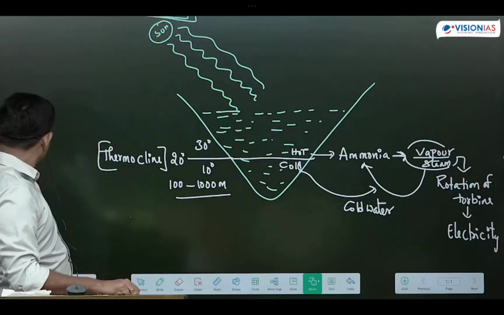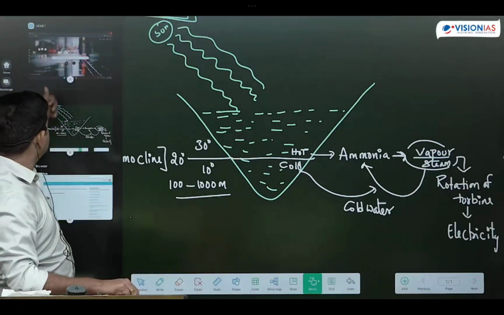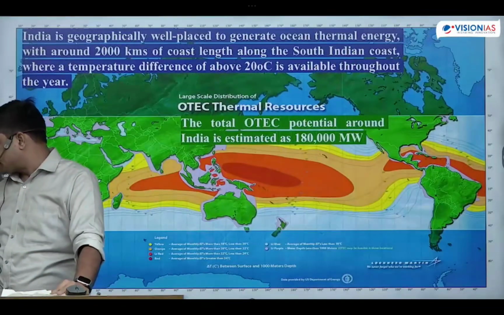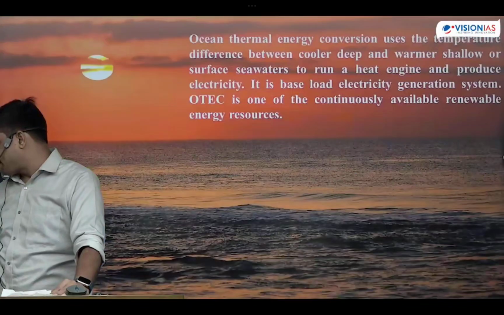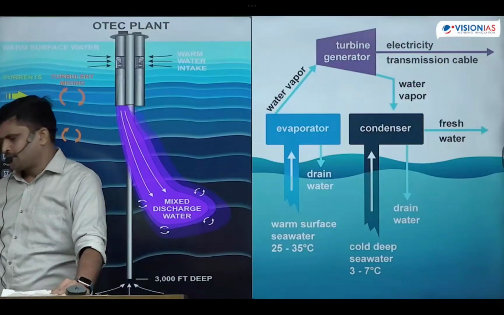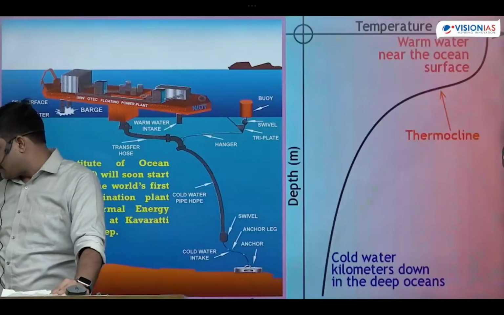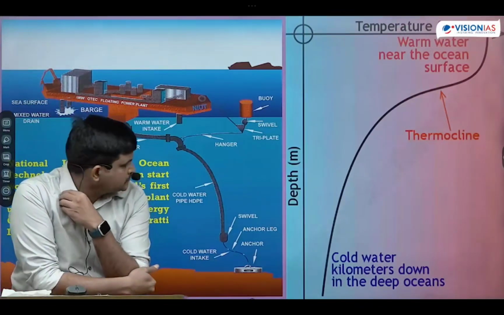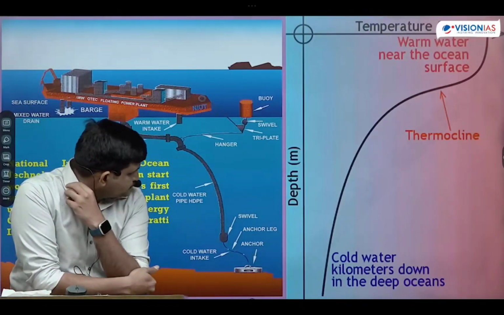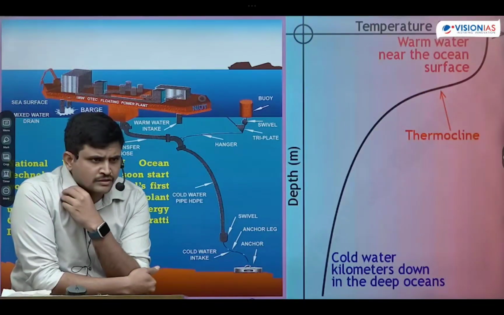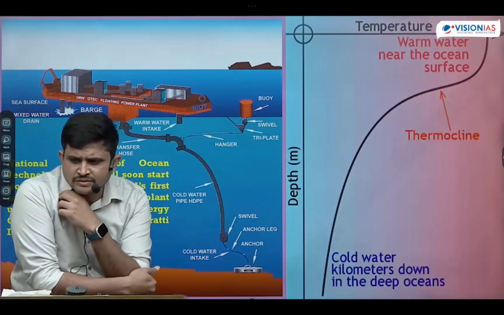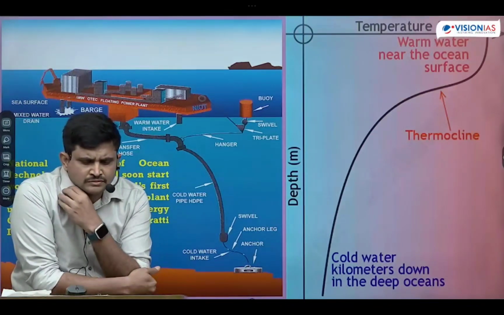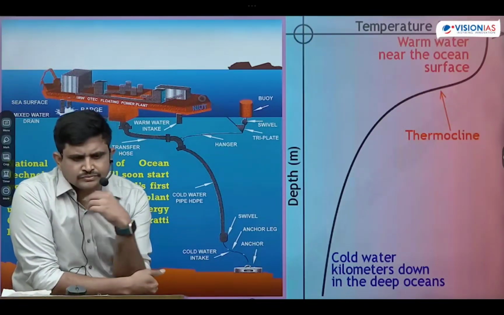Hot water is used for converting ammonia into steam, which is further utilized for production of electricity. Okay, next one: cold water is used for condensation of ammonia, from steam into liquid.